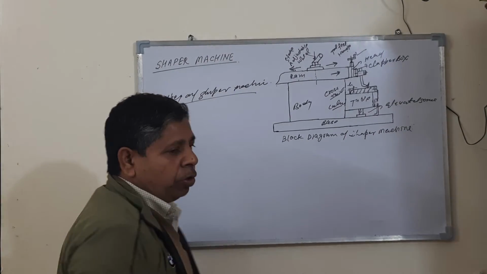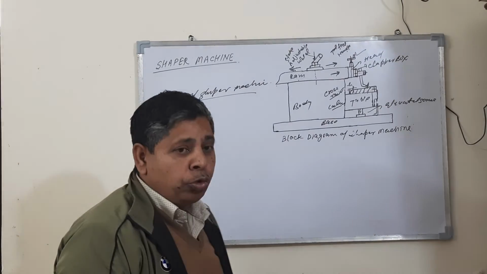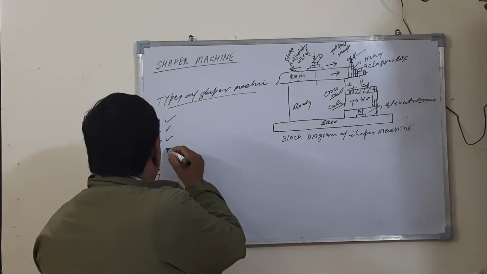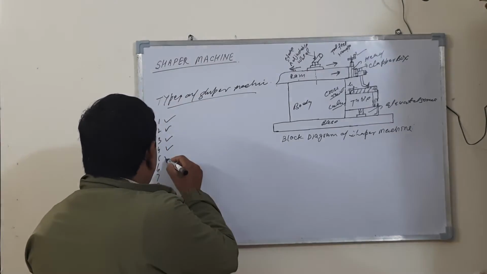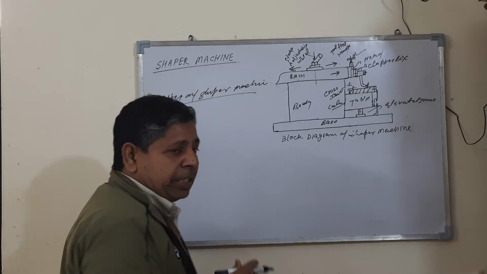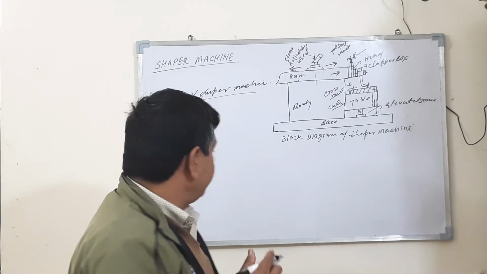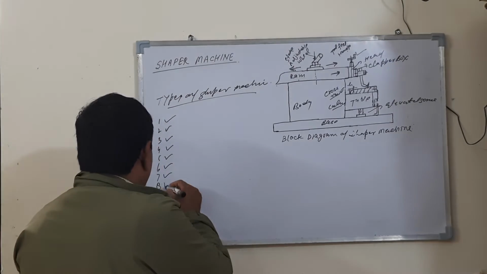Number 2 is vertical shaper machine. Number 3 is universal shaper machine. Number 4 is standard shaper machine. Number 5 is broach shaper machine. Number 6 is gear type shaper machine. Number 8 is hydraulic shaper machine, etc.